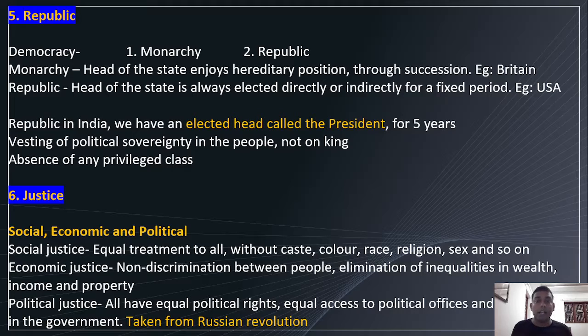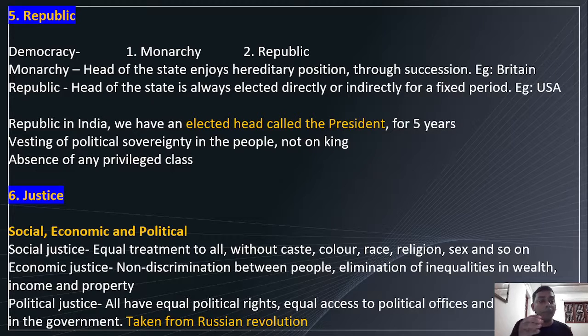Next, republic. Republic means here we can connect it like elected head called president. India has an elected head called president. That's what republic is. Another category is monarchy and republic. Monarchy means, in the case of Britain, you can see Queen Elizabeth, right? Because it's of succession. So head of the state enjoys a hereditary position through succession, like in Britain you can see.